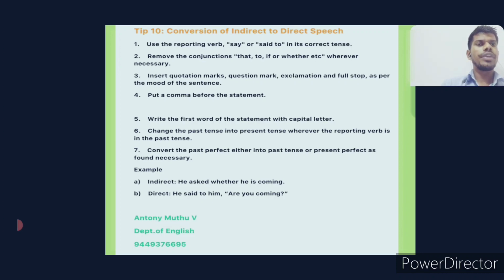So these are the things that we need to keep in our mind. These are the basic concepts that we need to know while learning about direct and indirect speech. First, we need to know what reported speech is, and reported speech is also known as indirect speech. You should know what is direct, what is indirect, what rules we have to keep in mind, and which sentences we have to change the tenses. If the reporting verb is past but the statement is a universal truth, do we change the tenses? No. So these are the essential points that we need to store in our mind. Then only it will be easy for all of us.